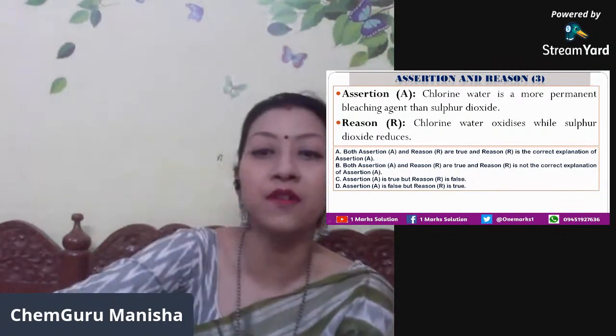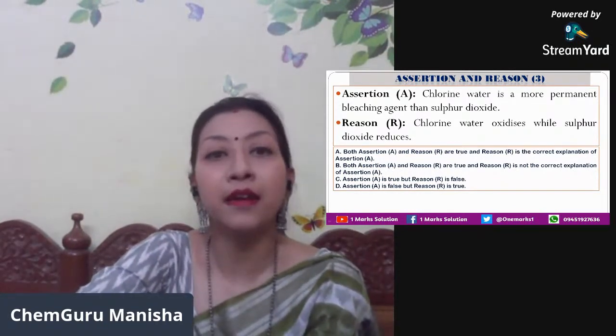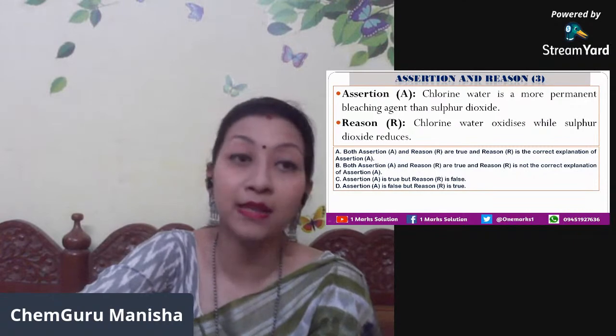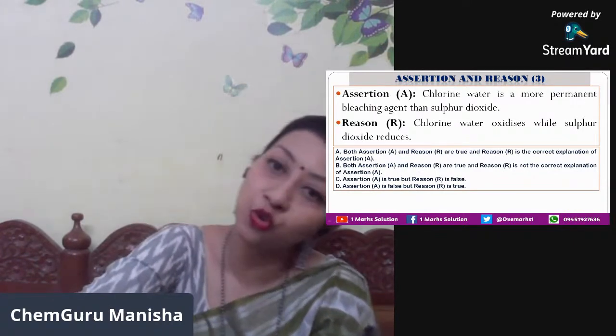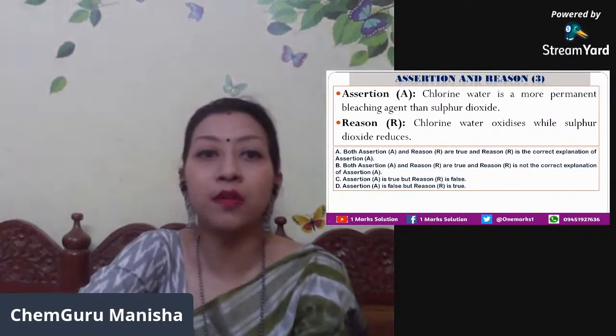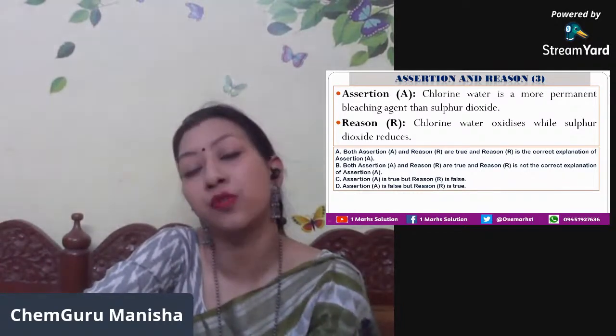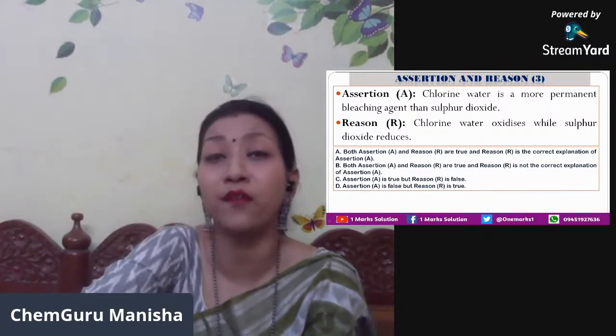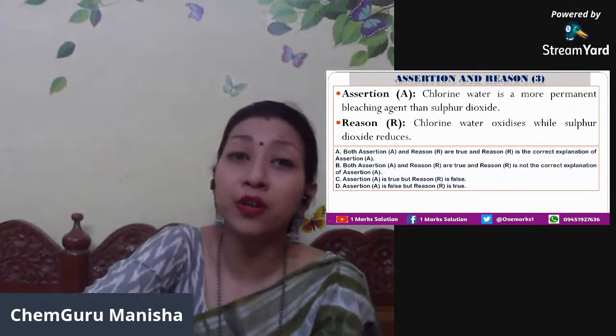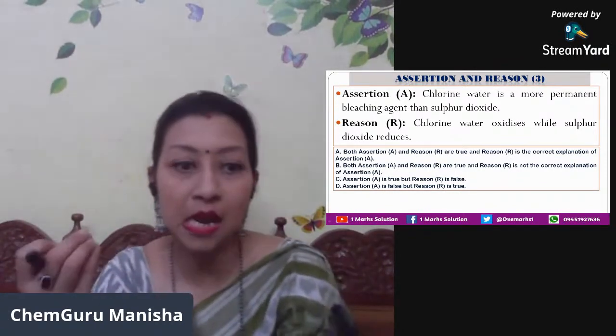So yes, chlorine water is a very good bleaching agent, and reason here is chlorine water oxidizes while sulfur dioxide reduces. That is also true because of chlorine's properties, it undergoes oxidation, and that is why if you go to your labs, chlorine water is stored in black, dark colored bottles.